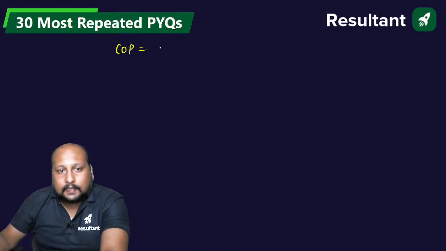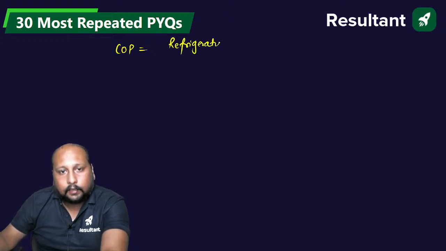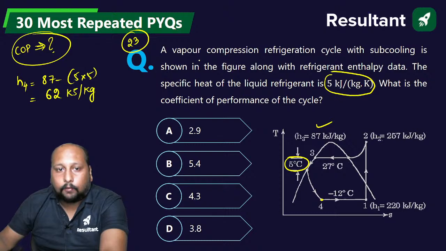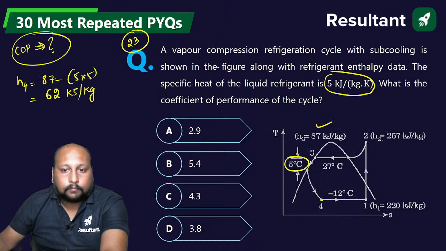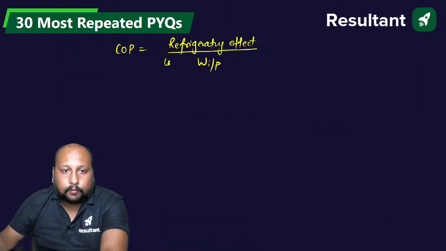Now what is COP? That is the refrigerating effect divided by your work input, the compressor work input.